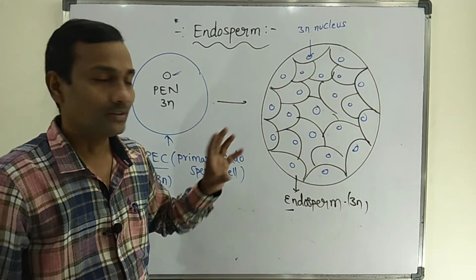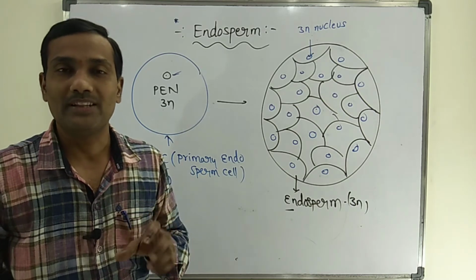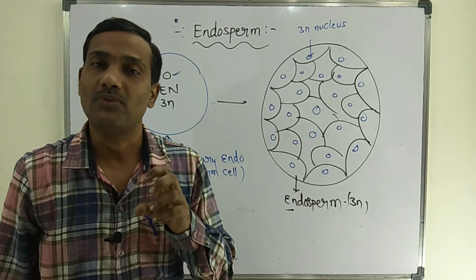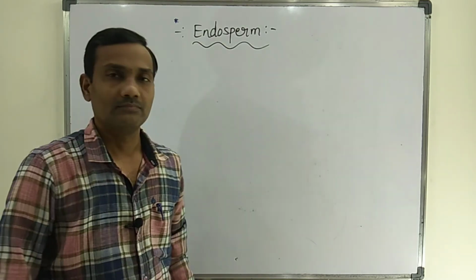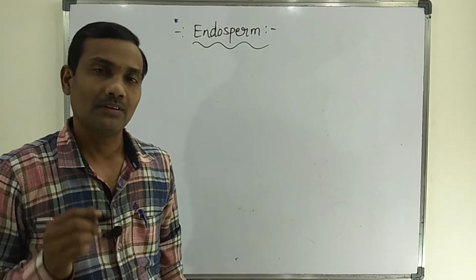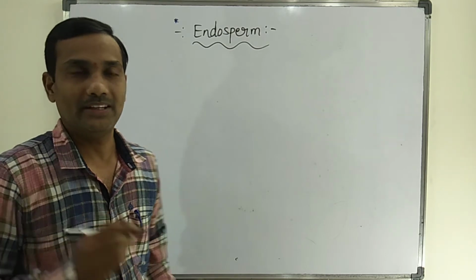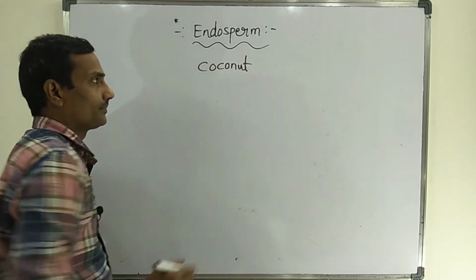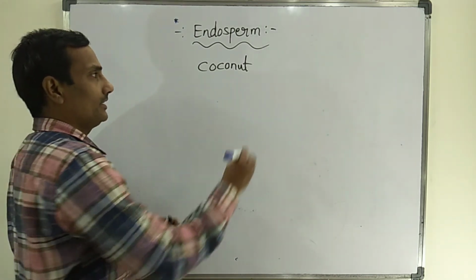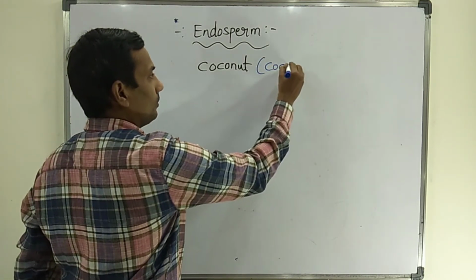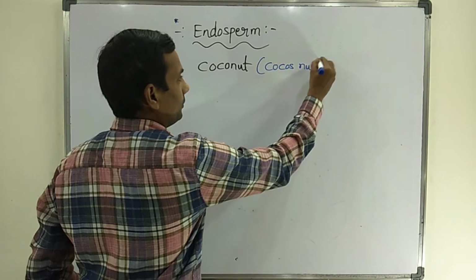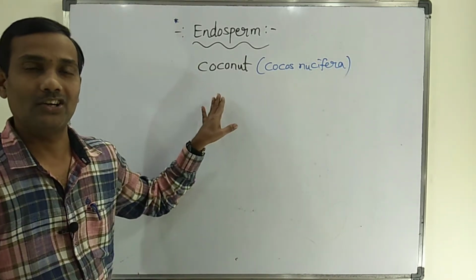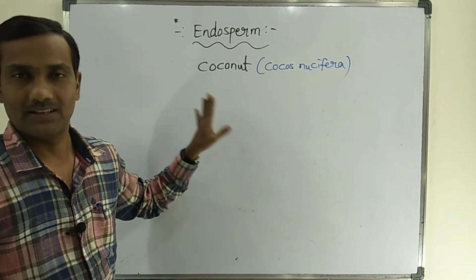How is endosperm formed in the coconut? How many types of endosperm are found in the coconut? Now we will discuss endosperm development in the coconut. The scientific name of coconut is Cocos nucifera. How does endosperm development occur in coconut?